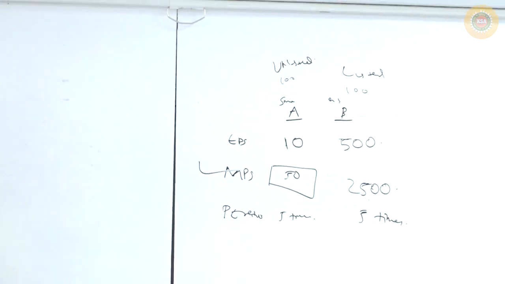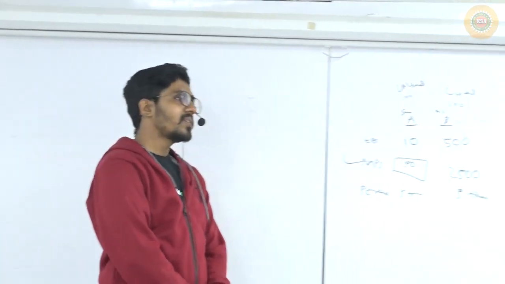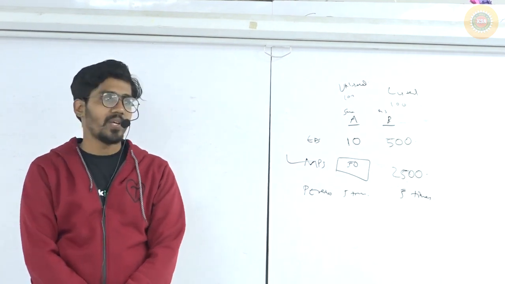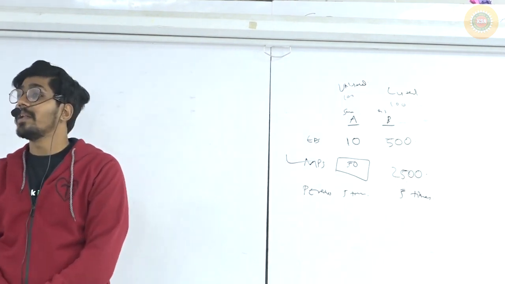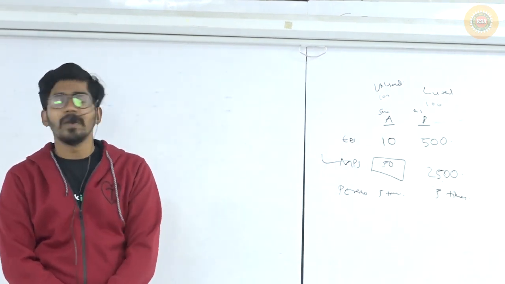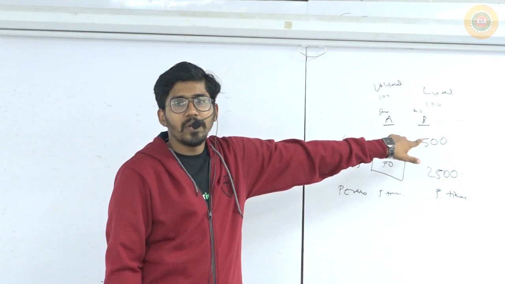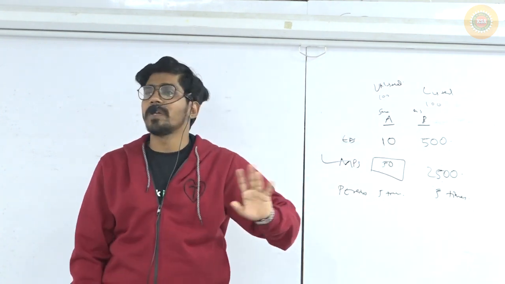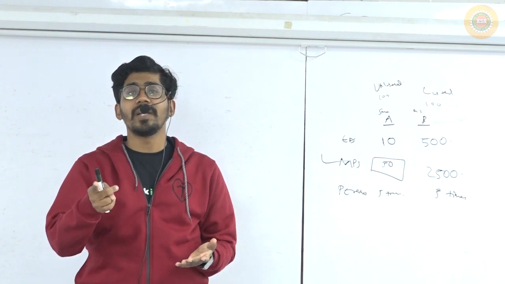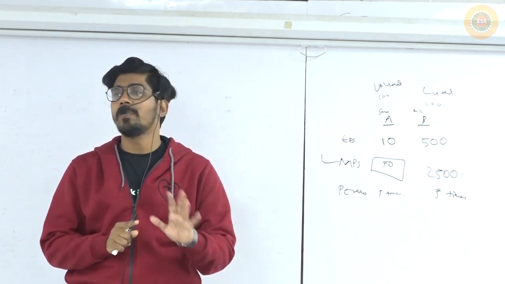The advantage of the P/E ratio is that, first, it is one of the easiest ways to calculate the value of the share. Second, the numbers we need to calculate it are easily available. EPS you can take from the annual reports, and MPS you will get when the stock market opens. So even today, if you want to find out the P/E ratio of Reliance, within 1 minute you will be able to find out.